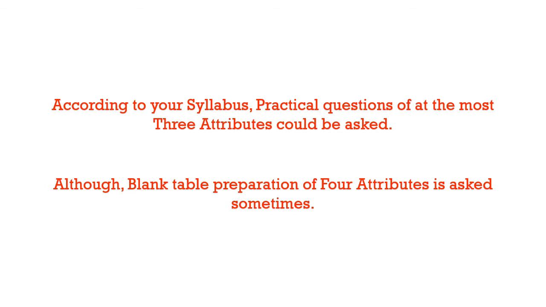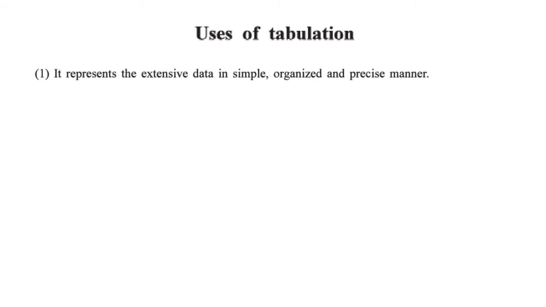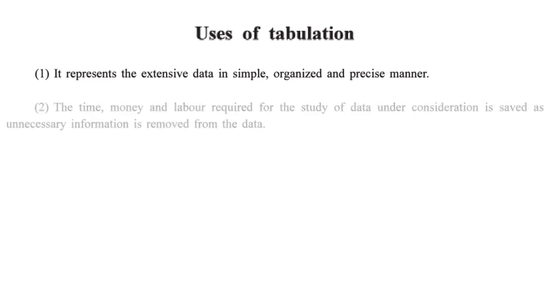Right now I have 2 very important theories regarding this topic. First one is the uses of tabulation. It represents the extensive data in a simple, organized and precise manner. Means the whole data which you have in a big bulky form can be compressed in a small, organized and simple manner which is easy to understand.